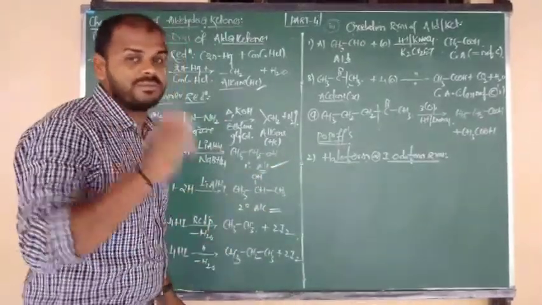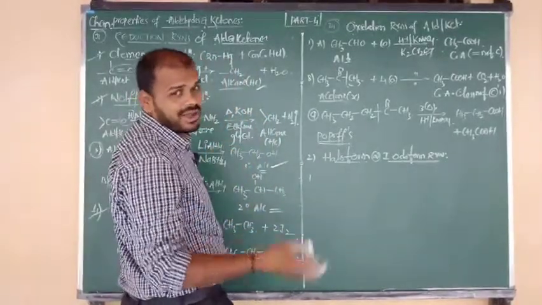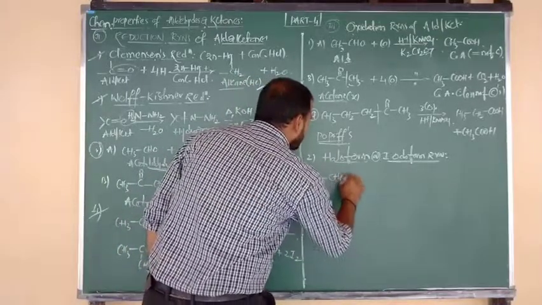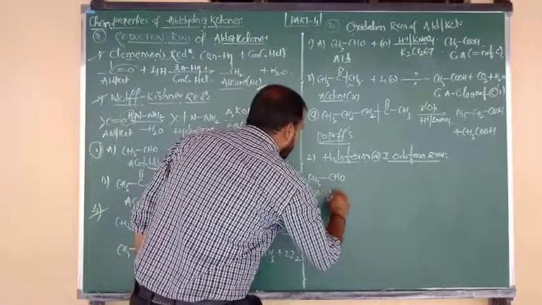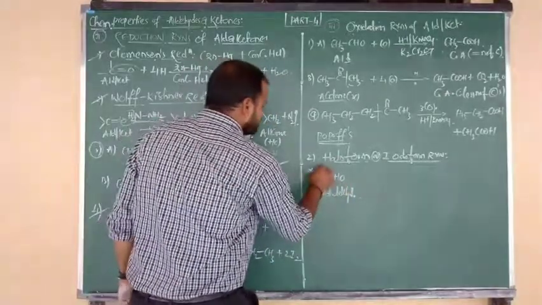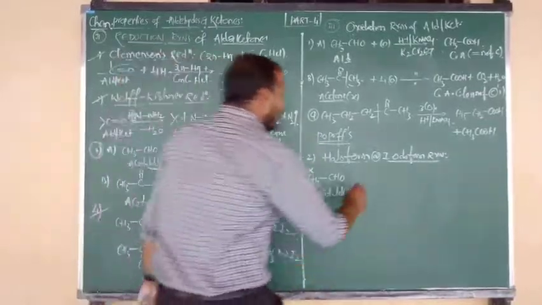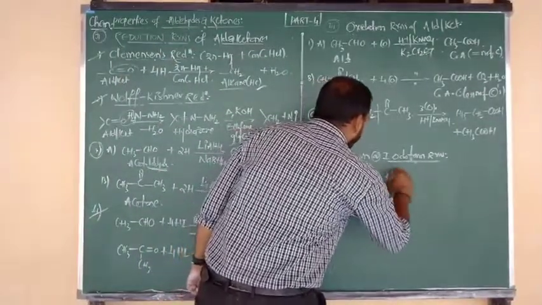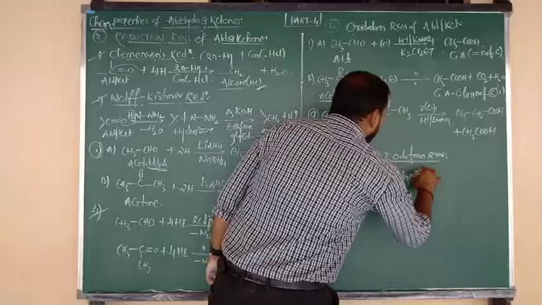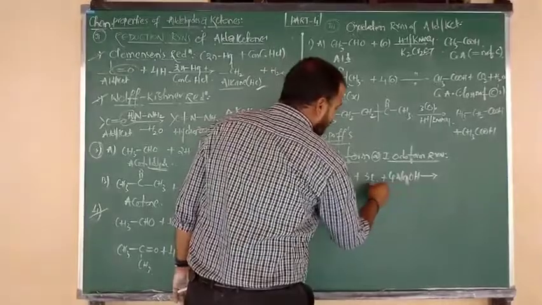So first of all, free alpha methyl aldehyde. Which aldehyde? Formaldehyde. Formaldehyde does not contain alpha methyl. So let me consider acetaldehyde. CH3 bonded to CHO, so the compound name is acetaldehyde. In acetaldehyde, CHO is the functional group, and the adjacent carbon is alpha. A free alpha methyl group is there, so it is positive for the iodoform test. Upon reaction with iodine and alkali, that should be in the ratio 3:4. So acetaldehyde reacts with 3 moles of I2 and 4 moles of NaOH.